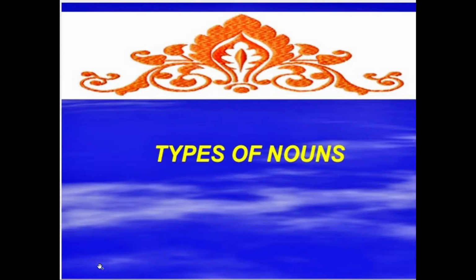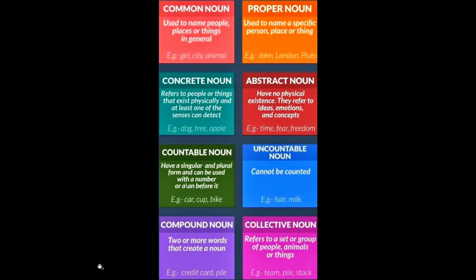Now here are some types of nouns. Common noun: used to name people, places or things in general. For example, girl, city, animal. Proper noun: used to name a specific person, place or thing. For example, John, London, Pluto. Concrete noun: refers to people or things that exist physically and at least one of the senses can detect. For example, dog, tree, apple.